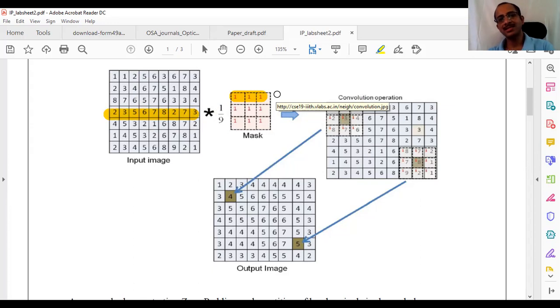You all studied signals and systems, signal processing, advanced signal processing. So if I do convolution with a system having impulse response 1/3, 1/3, 1/3, what is that operation the system is doing?